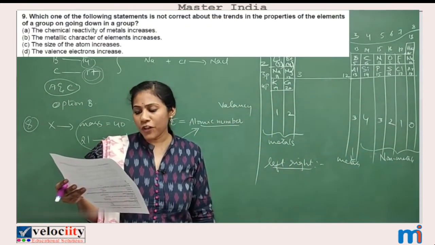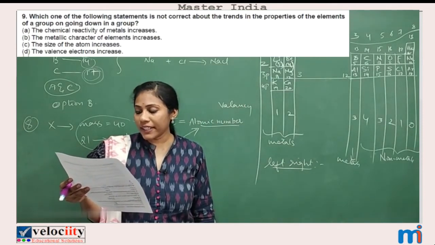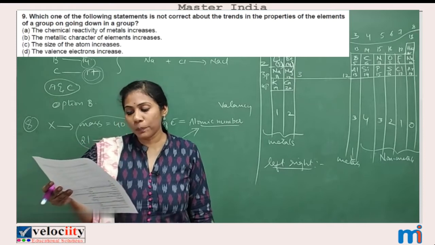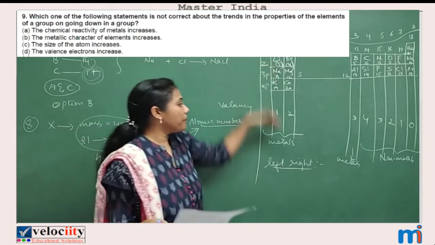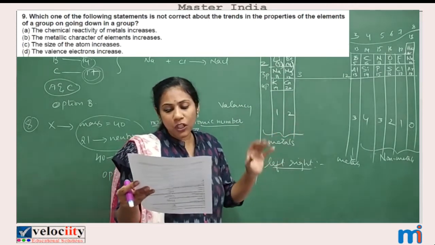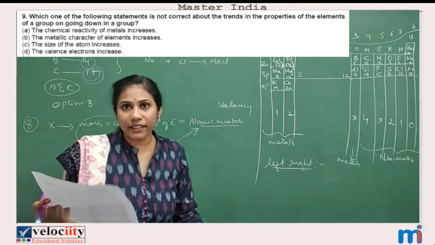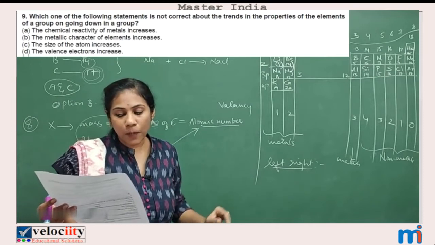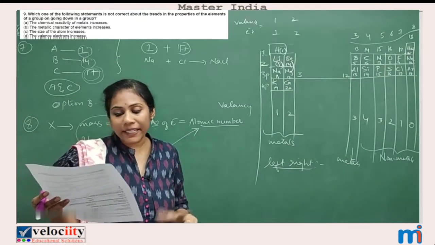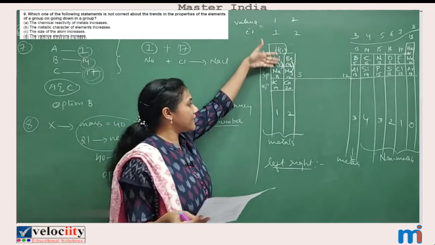Now let us go for 9th question. Which one of the following statements is not correct about the trends in the properties of elements of a group on going down the group? When you go from top to bottom, which of the following is not correct, they are asking. Let us read the options. First option: chemical reactivity of metals increases. Yes, this is a correct statement.